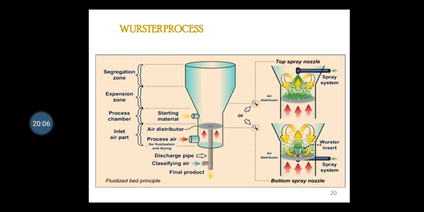In the case of the top spray process, as you can see in the picture above, the particles are also suspended in a gas stream, but the shape of the vessel is designed for optimal circulation of all particles to come as close as possible to the nozzle. The air volume here is adjusted to have the center of the particle stream very close to the nozzle, and in such a fashion you will get a very wonderful particle which has sphericity and falls in the range of your desired particle size.